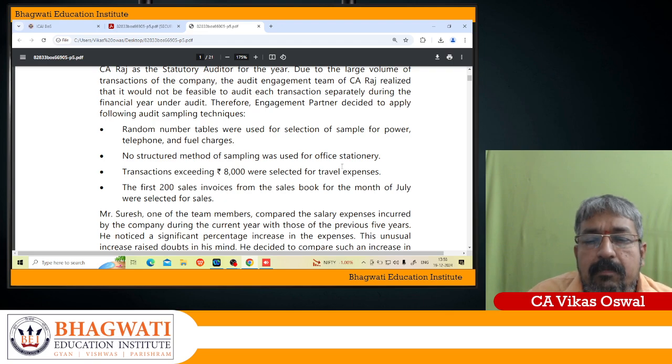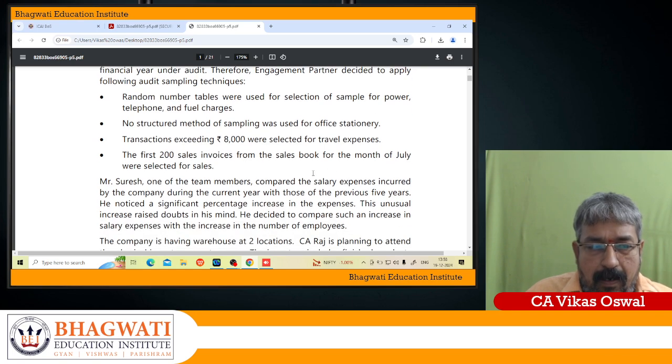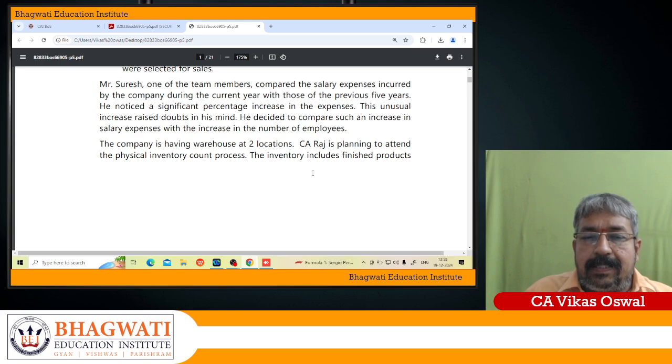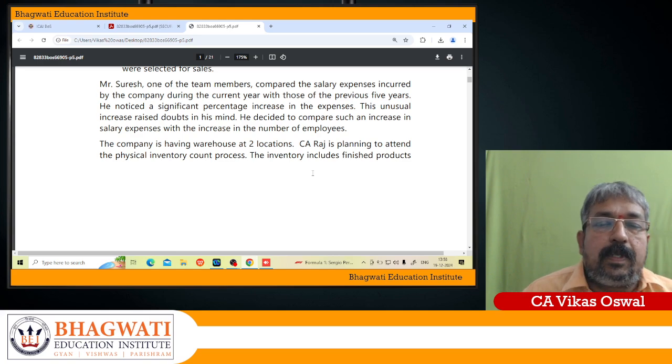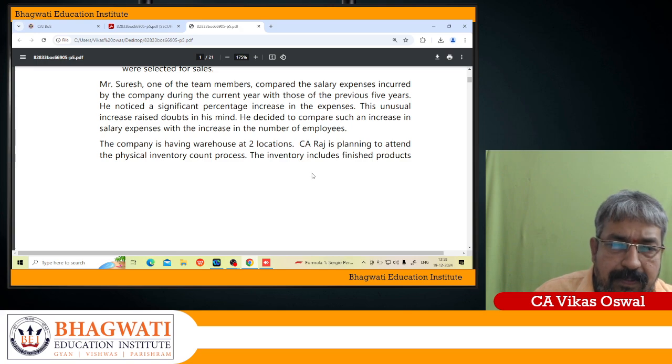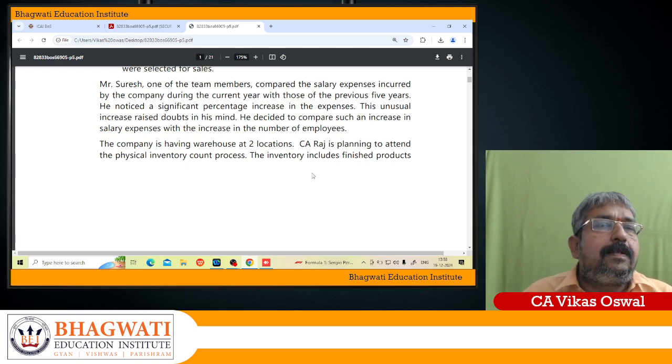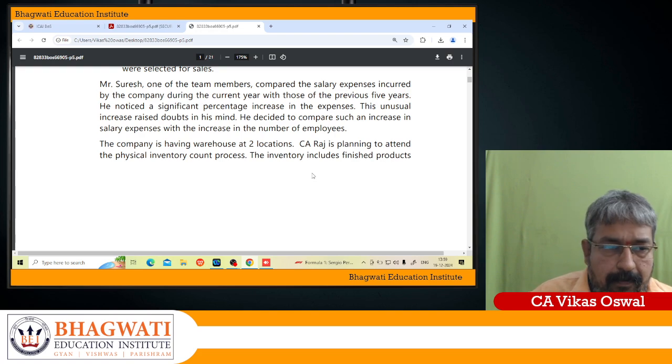Mr. Suresh, one of the team members, compared the salary expenses incurred by the company during the current year with those of the previous 5 years. He noticed a significant percentage increase in expenses. This unusual increase raised doubt in his mind. So there is a substantial increase, and he decided to compare the increase in salary expenses with the increase in the number of employees. Here he is applying analytical procedures. Analytical procedure refers to evaluation of financial information through analysis of plausible relationships between financial and non-financial data.